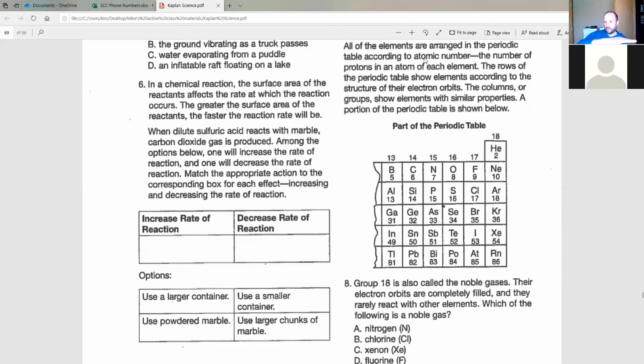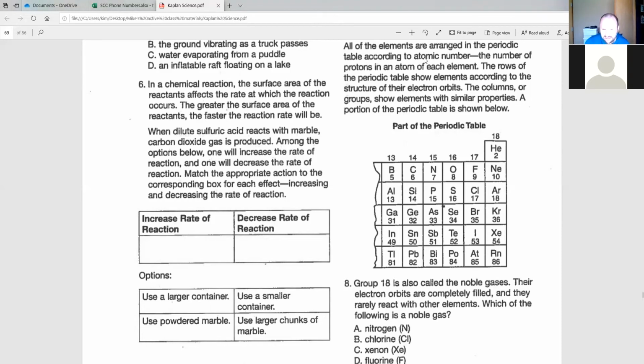The rows, or the horizontal, right? Rows of the periodic table show elements according to the structure of their electron orbits. The columns, or groups, the vertical, show elements with similar properties. A portion of the periodic table is shown below. Okay. If you understood all that, great. If not, don't panic. Let's just look at the question and see what it is that they're asking us.